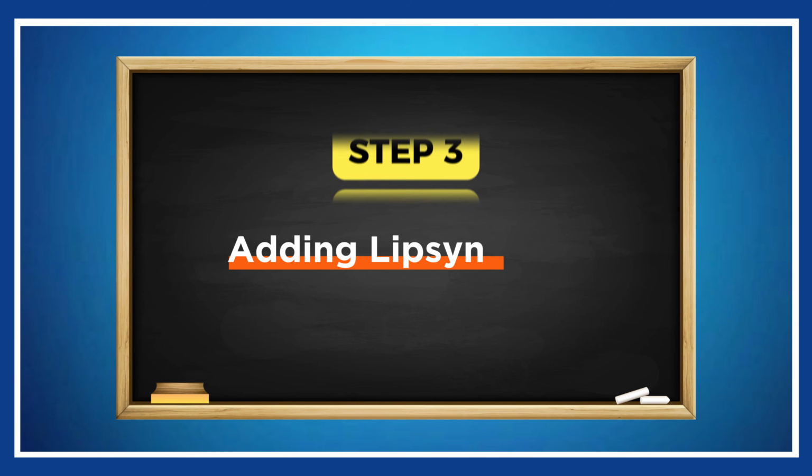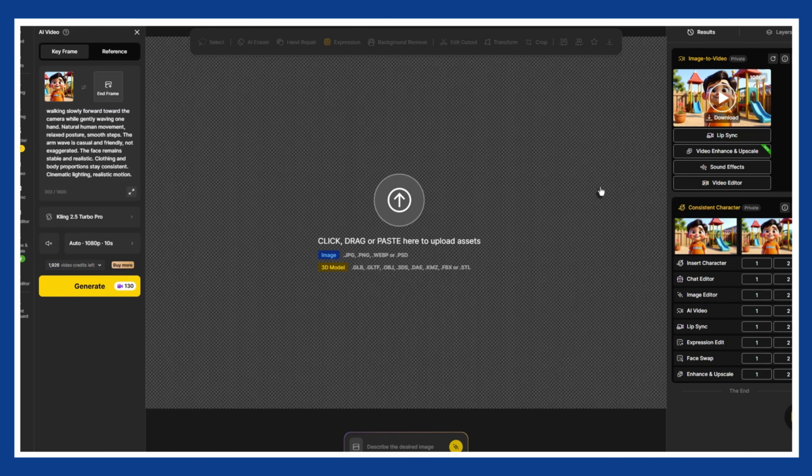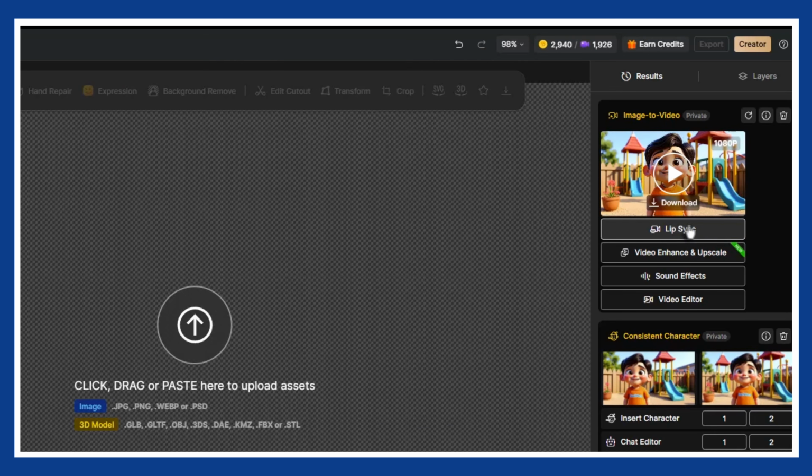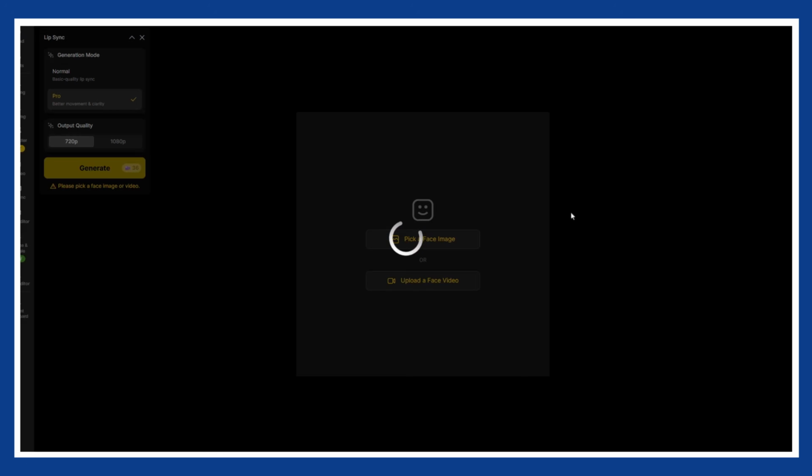Step 3. Adding lip sync and voice. In this final step, you will give your character a voice and bring the video to life. From the video result you generated earlier, simply click the lip sync option on the right side of the screen. Design will then guide you into the lip sync setup.